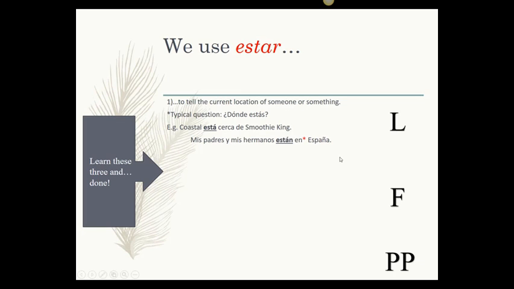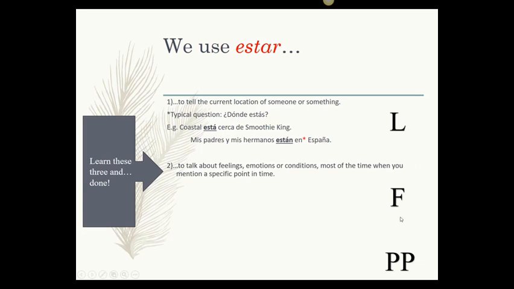You can say estoy en mi casa, estoy en la oficina, estoy en Jacksonville, anywhere. So Coastal está cerca de Smoothie King, por ejemplo. This is an example. Coastal is close to Smoothie King. Mis padres y mis hermanos, my parents and my siblings, están en España. Every time you see that en, most of the times it's a location. Be careful because I'll tell you later about an exception. But most of the times, if you see en location, it's going to be estar, this verb.